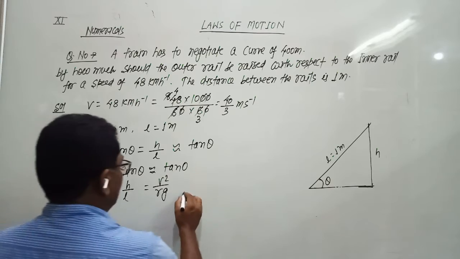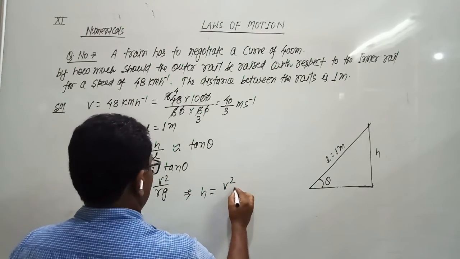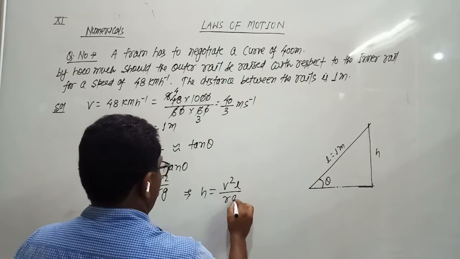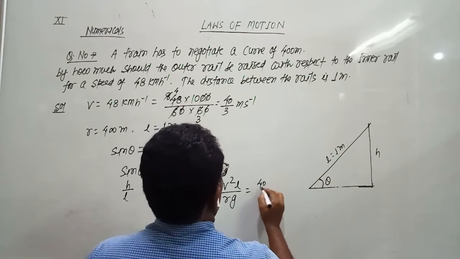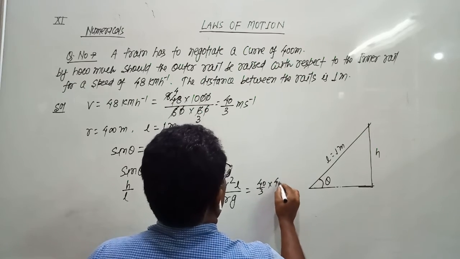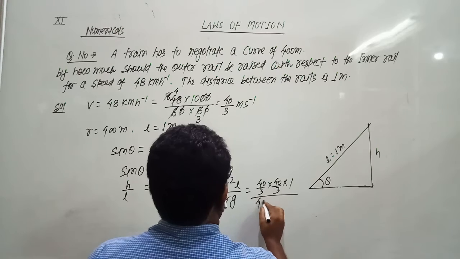And we have to calculate the value of height. So height is given by h equals v squared into l upon r g. V squared is 40 by 3 into 40 by 3, the length is 1 meter, r is 400.